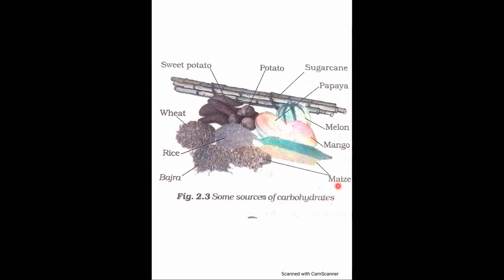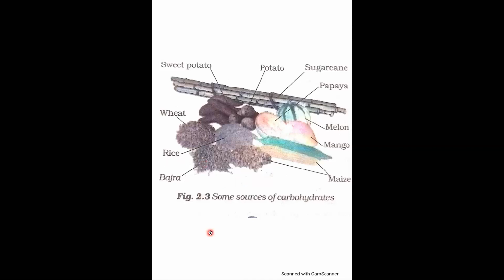Okay, here you can see the children and here you can see rice and wheat. Whenever we take food, one of the foods is especially made up of rice and wheat because they are a rich source of carbohydrate. What do you mean by rich source? When we eat different kinds of food, there are some food items which contain one type of nutrient in large quantity, and these are called a rich source of that nutrient. Suppose rice contains carbohydrate in large quantity, so it is called a rich source of carbohydrate.